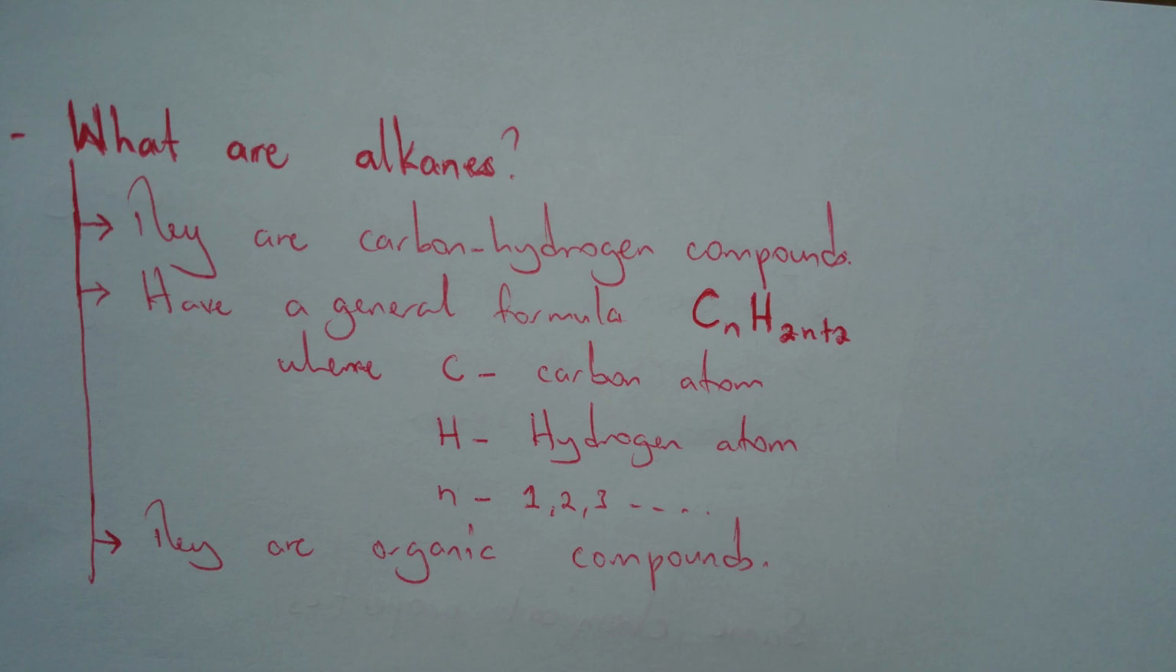We shall say that alkanes, talking about them in general, basically one simply can say that an alkane is a carbon hydrogen compound having a general formula of CnH2n+2, where C represents a carbon atom, H represents a hydrogen atom, and n is just a number from 1 up to where you may need to stop. So they have that general formula, generally. So basically they are carbon hydrogen compounds sharing a common general formula.